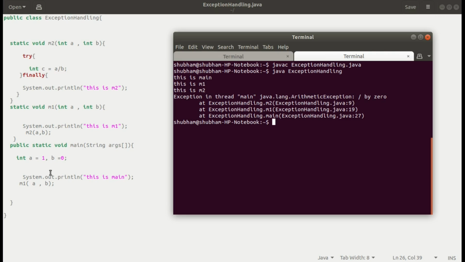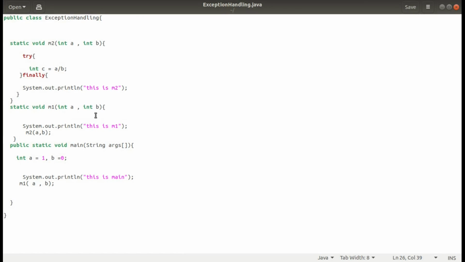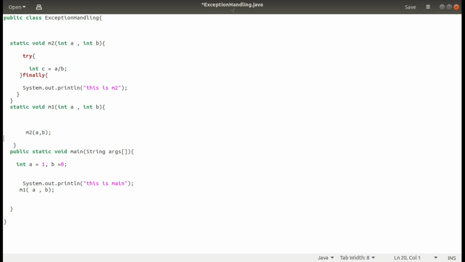We have made a mistake here. We need to call m2, and after calling m2 we need to print here, otherwise whenever m2 executes, it will not show.